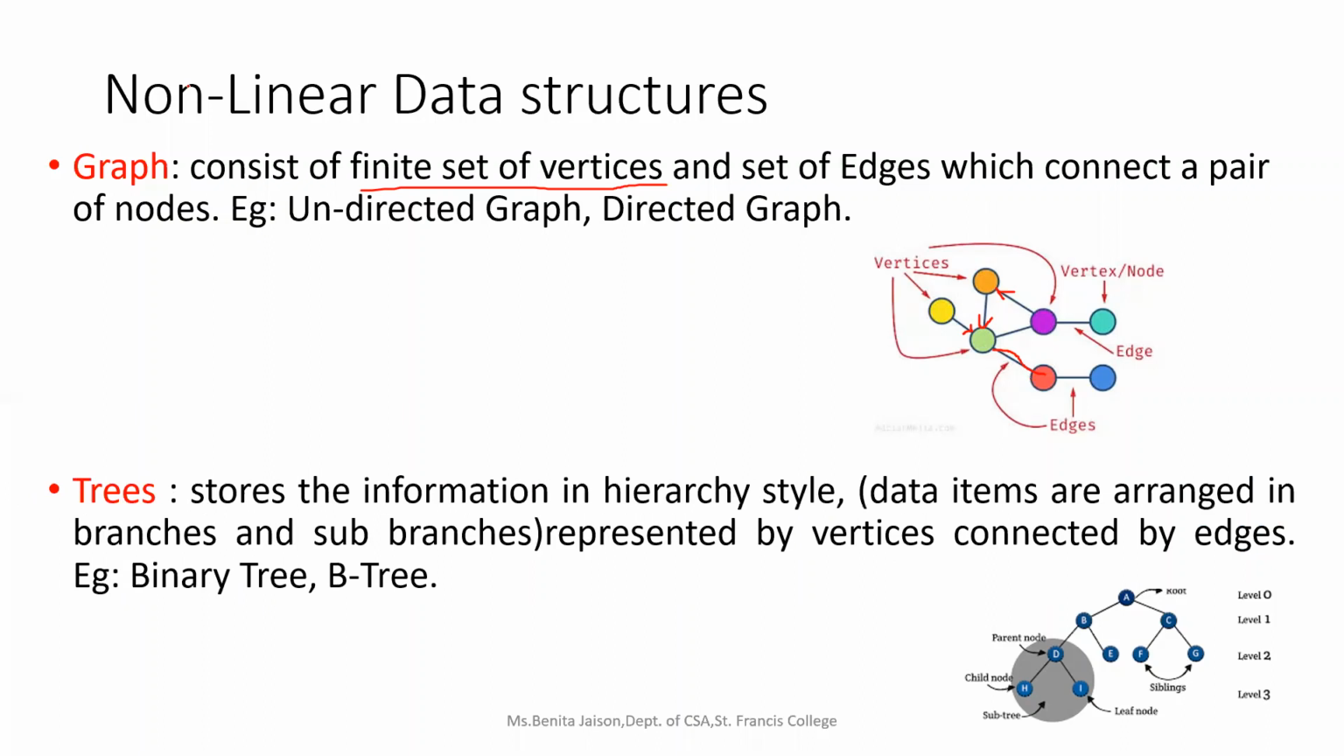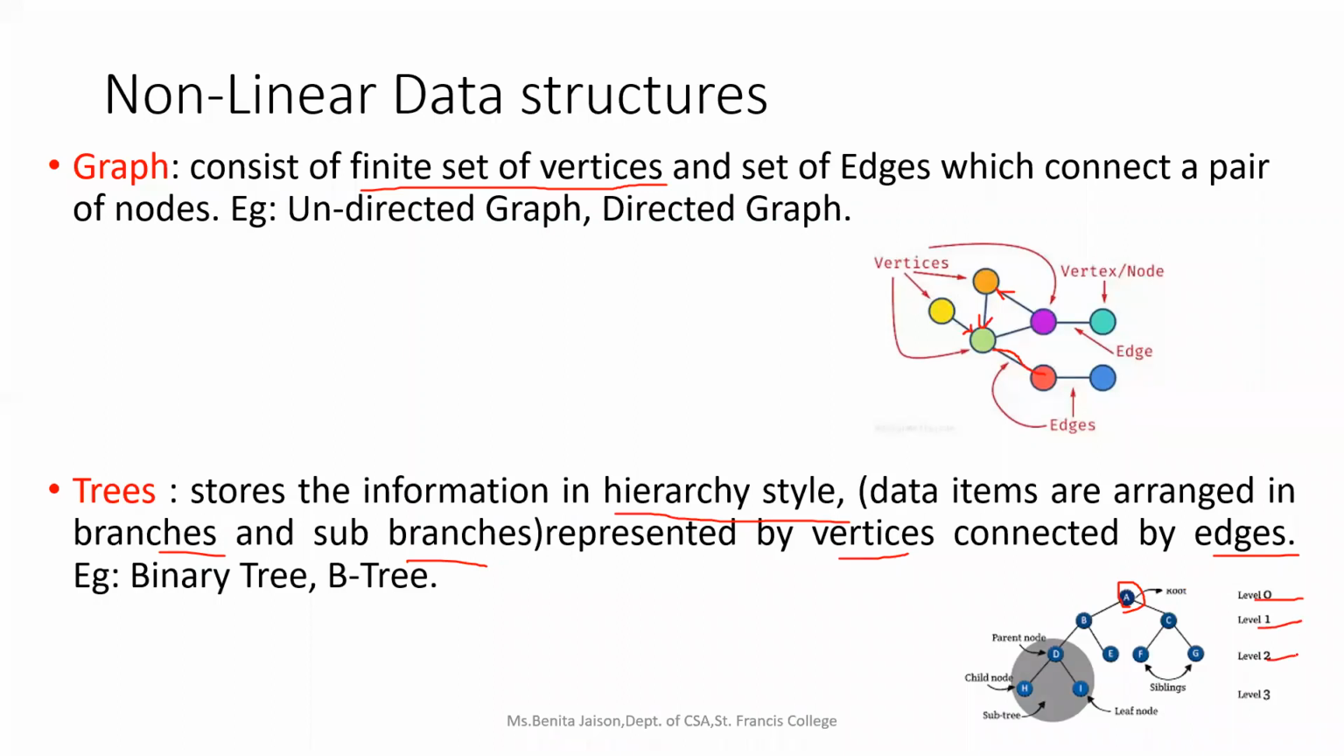The next topic in our nonlinear data structure is trees. As you have seen in the previous class, trees are also similar to that of the graphs, but it's more organized and it is in the form of a hierarchy. So it stores information in the hierarchical style. Got it? So this is just like an inverted tree with a root node at the top. So the data items are arranged in branches and sub-branches, and they are represented by, again, vertices which are connected by the edges. And it is having many levels because we are arranging the data in the hierarchical style.